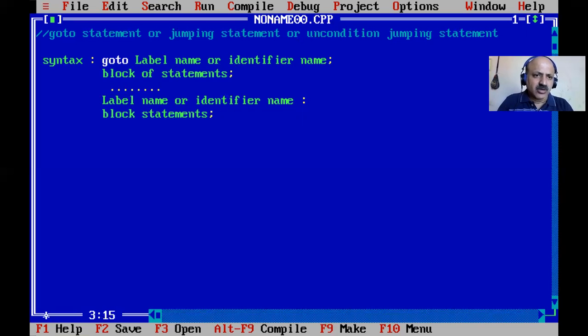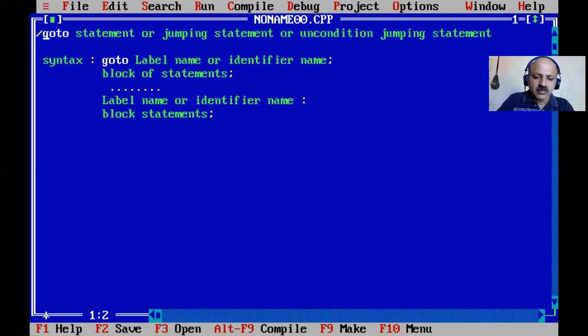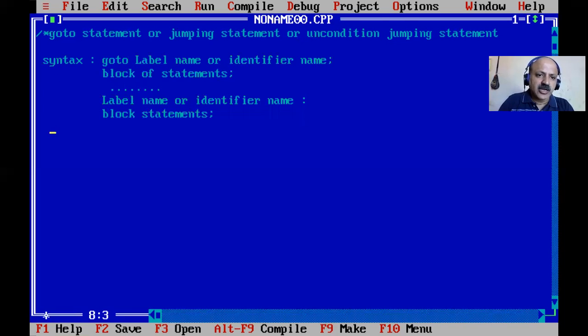So you cannot write this syntax that way in your exam. Only one: give the label name or identifier name. Now I put this block in a multi-line comment. That is just a reference for the syntax of the goto statement, an unconditional jumping statement.